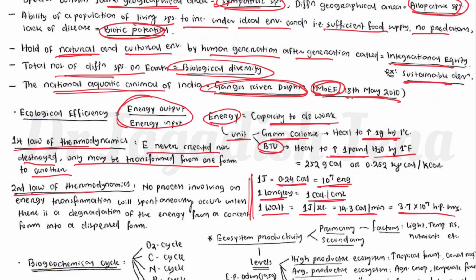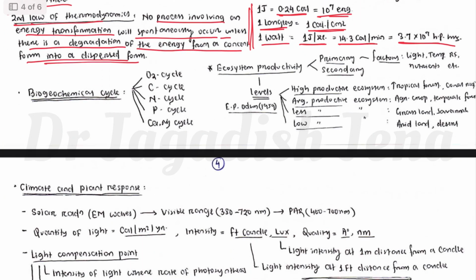The second law of thermodynamics states that no process involving an energy transfer will occur spontaneously unless there is a degradation of the energy from a concentrated form into a dispersed form. Okay, that is the second law of thermodynamics, you have to remember that. Then there are different biogeochemical cycles in the ecosystem, like the oxygen cycle, carbon cycle, nitrogen cycle, phosphorus cycle, or other micro and macronutrient cycles, which help in maintaining ecosystem services.